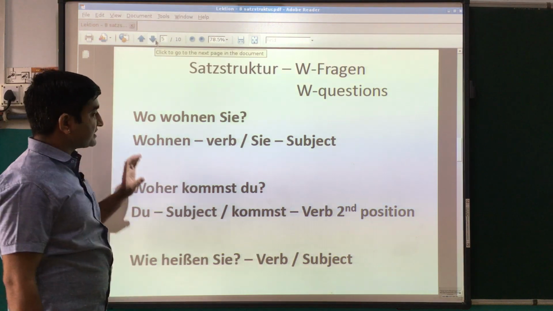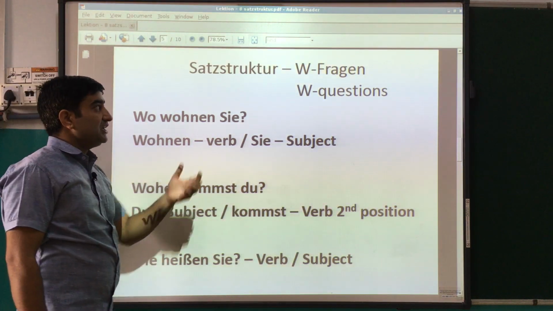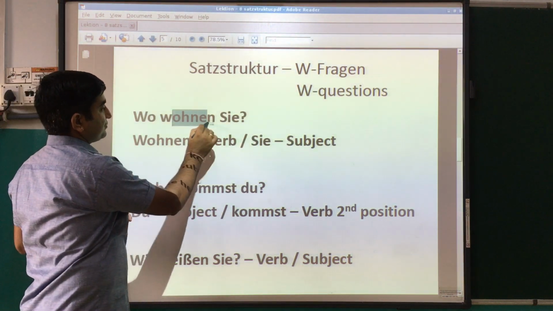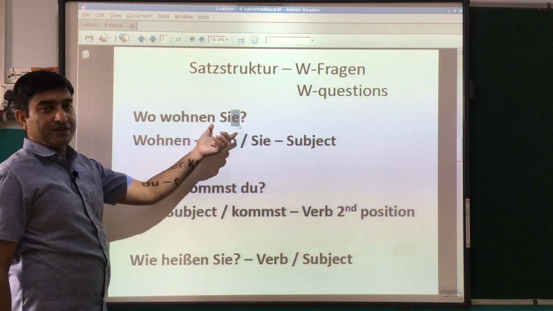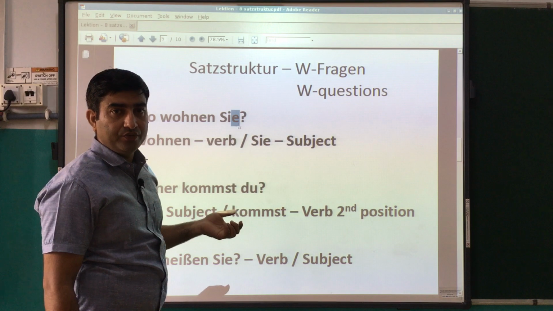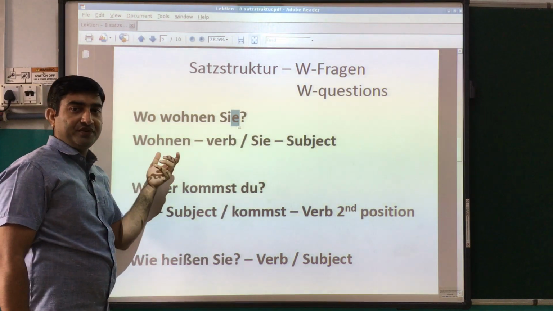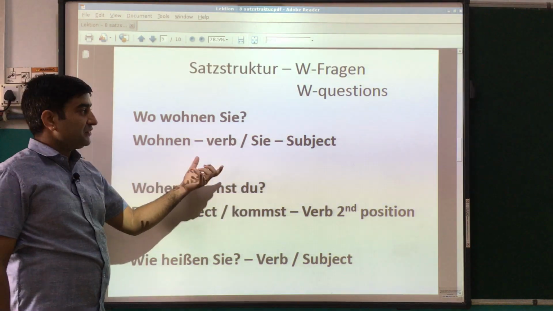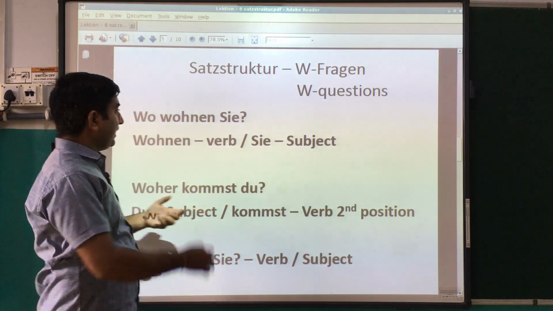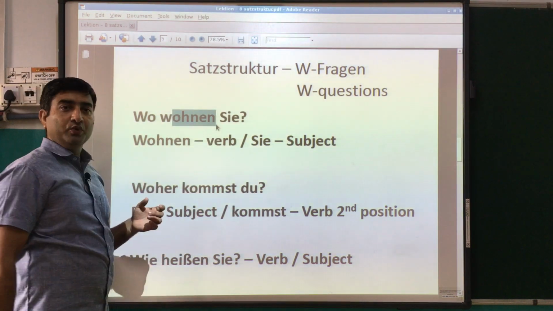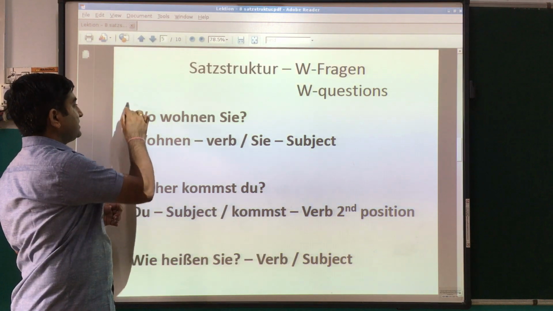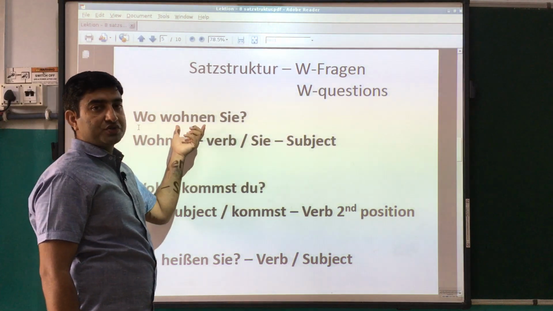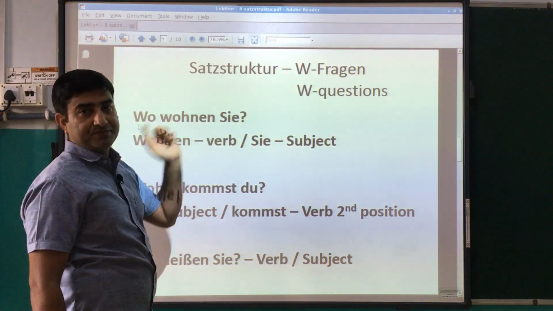Now we have some sentences with W questions. Here the W question word is wo, and again we have wohnen and sie. Wo wohnen Sie means where do you live, आप कहाँ रहते हो. Wohnen is the verb here and Sie is the subject. Again the verb is in second position. It means that when you make any sentence with W questions, you again have to use the verb in the second position, and then the subject.